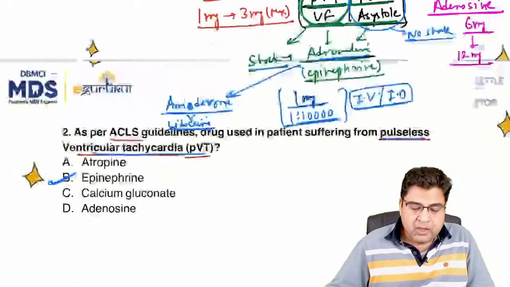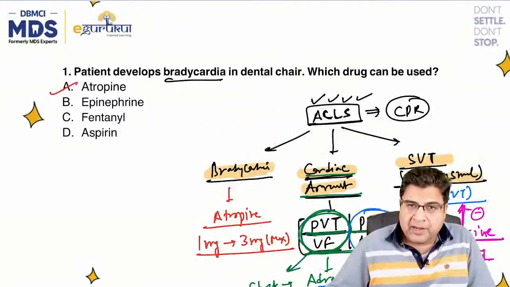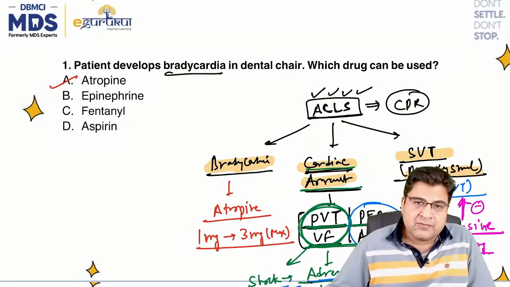So question number one: the patient got bradycardia in the dental chair. Which drug is used? The answer was atropine.